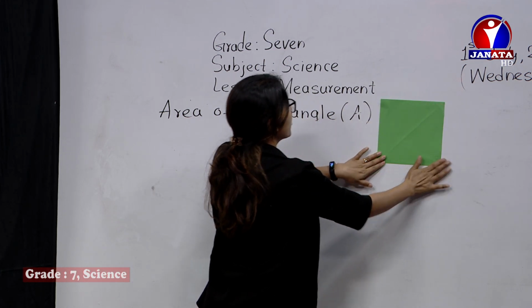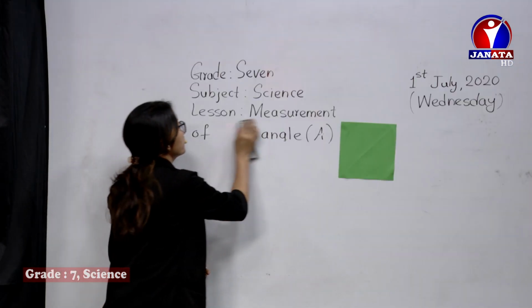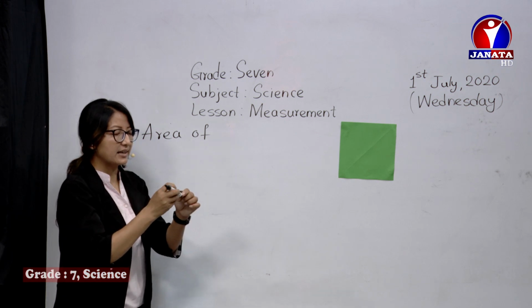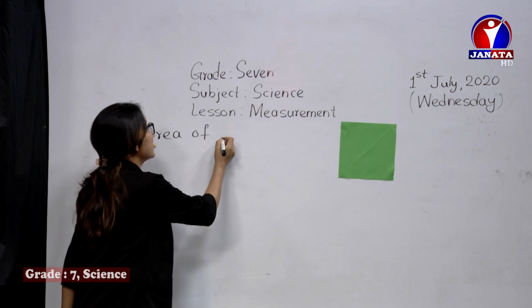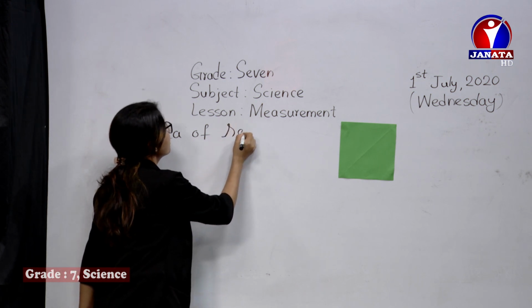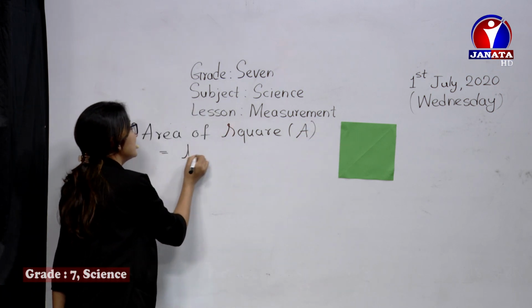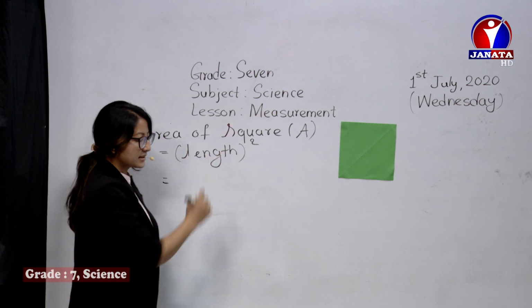We all know the formula to calculate area of a square is L square, because a square has length and breadth the same, its sides are equal. Yes, area of a square A is equal to length square.